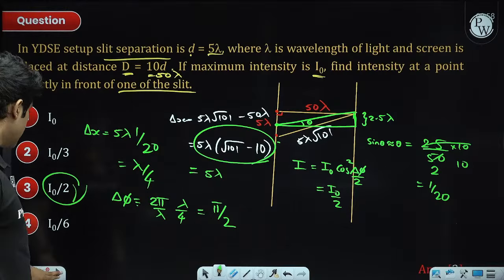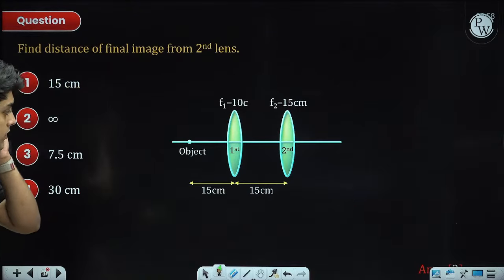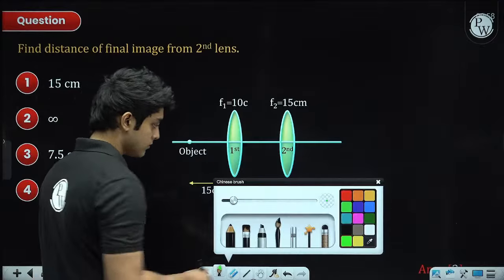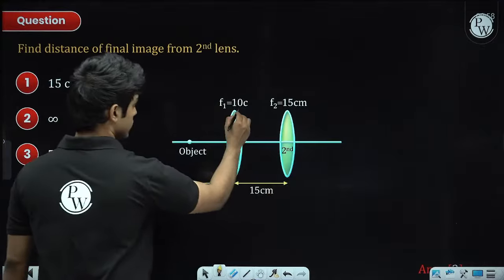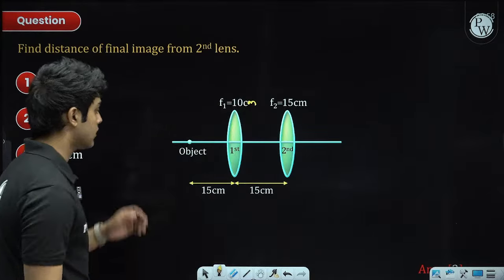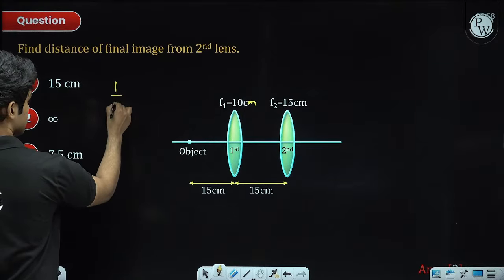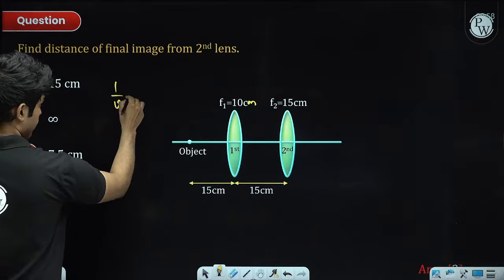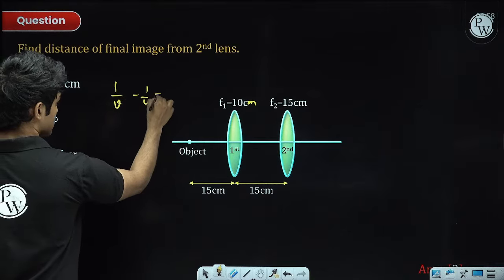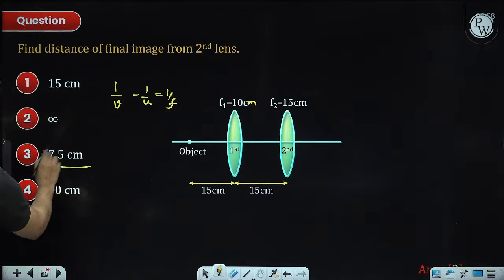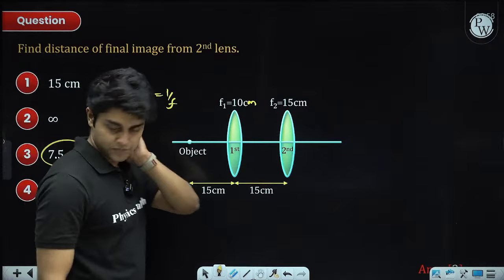All right, next, this is a lens problem. So this is 10 centimeter. This is a simple problem. You have to apply the lens equation twice: 1 by v minus 1 by u equals 1 by f. Just apply it twice, and the answer will come out to be this.